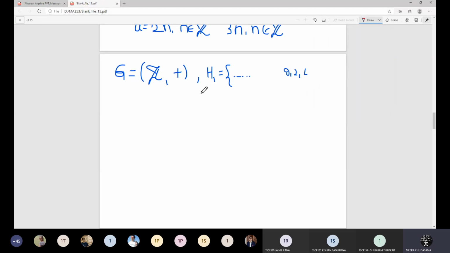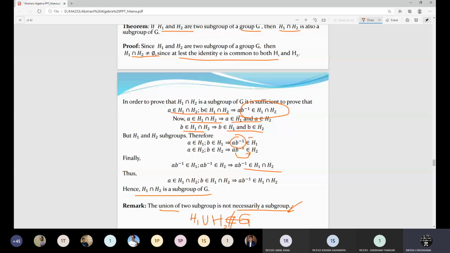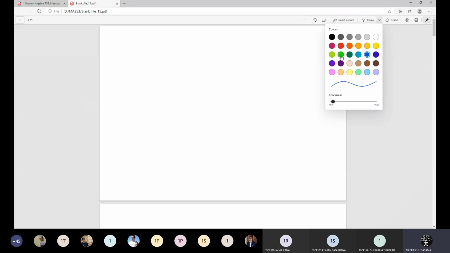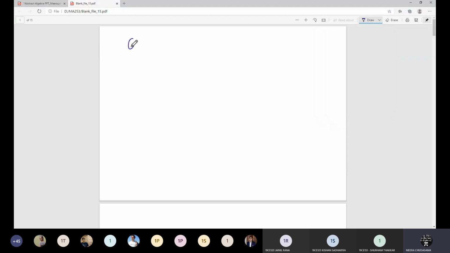Just wait, I am reopening this file. Okay, so G we will consider as Z under addition, and H we will consider as one subgroup.